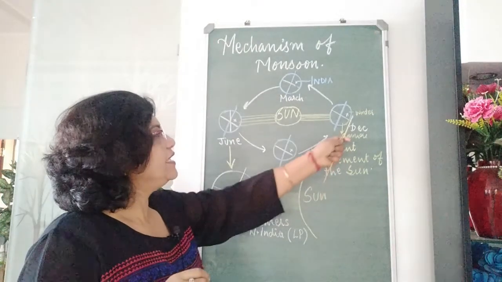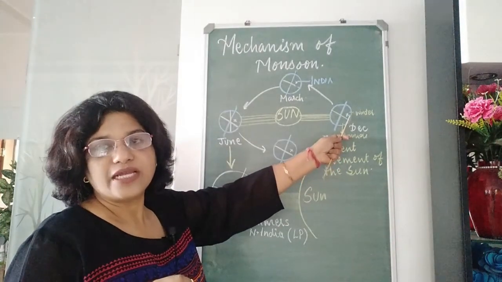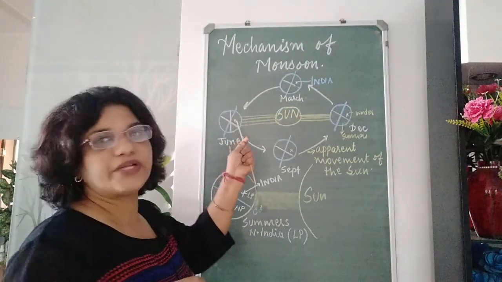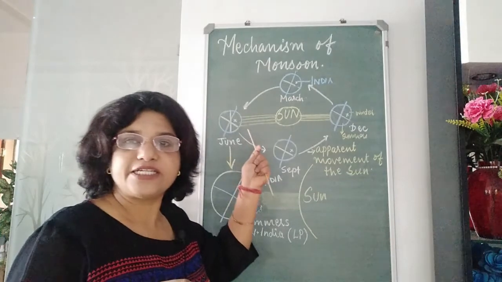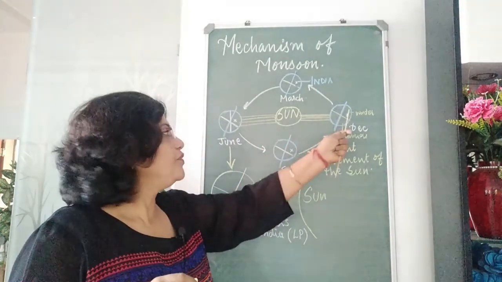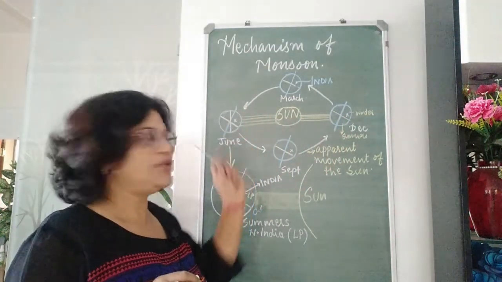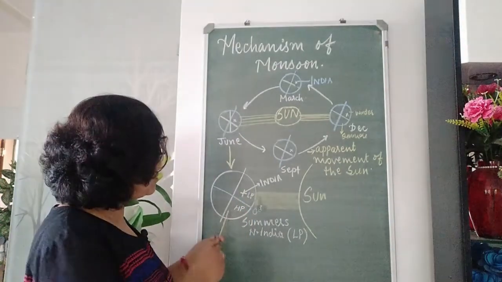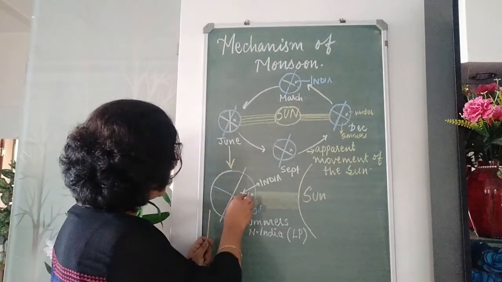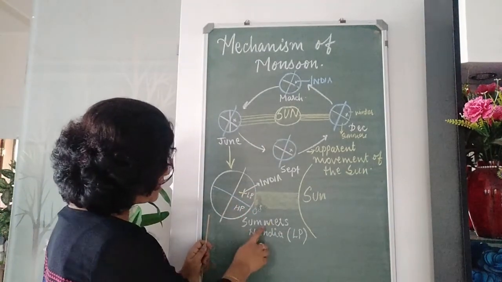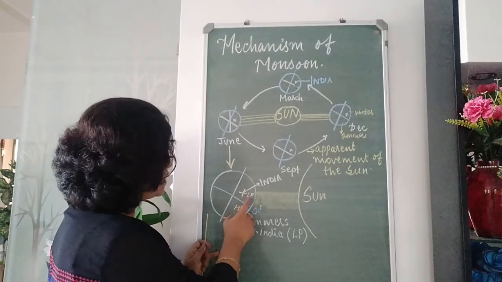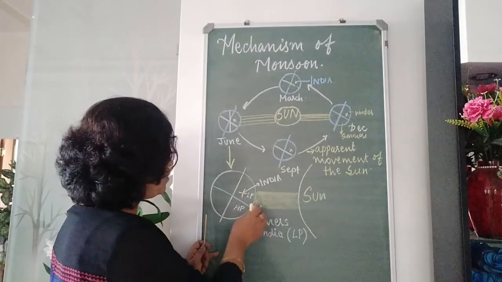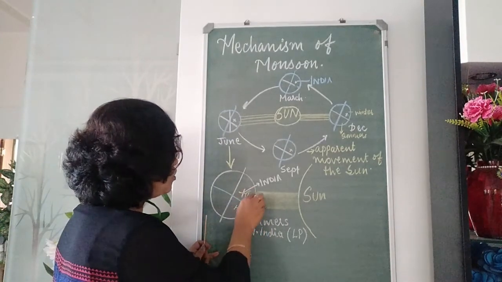During the winters we have high pressure, and gradually from winter to the summer months, from March to June, the pressure conditions change; the heat belt shifts from the south to the north. In the second diagram, can you see, children, that this is India, and during the summer months northern India receives high temperature because the sun's rays fall directly, and because of that it becomes a low pressure area.